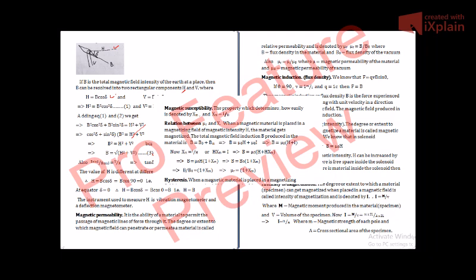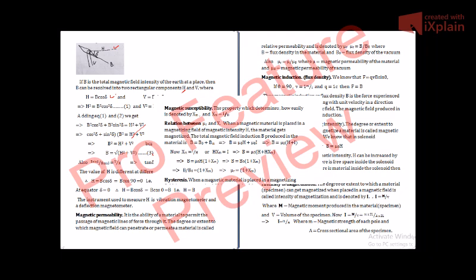Now the relation between mu r and chi, that is relative permeability and magnetic susceptibility. When a magnetic material is placed in the magnetizing field of magnetic intensity H, the material gets magnetized. We know that.